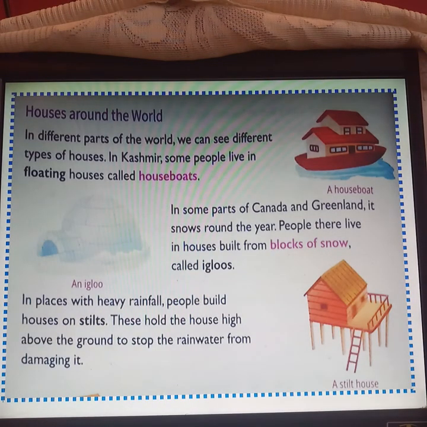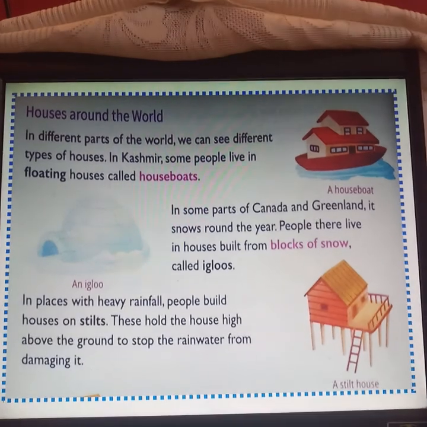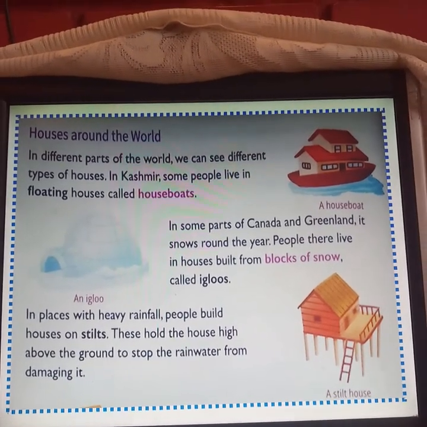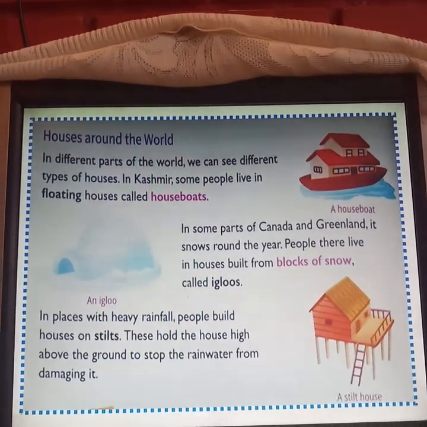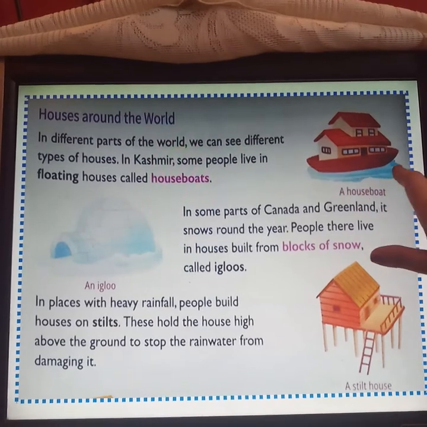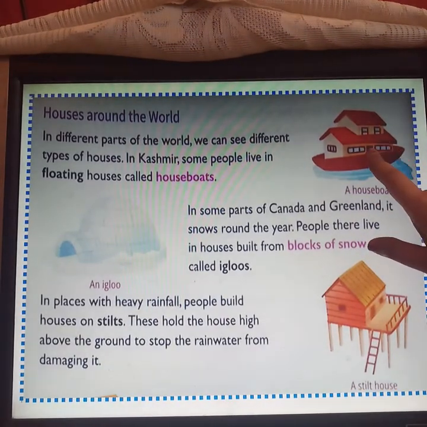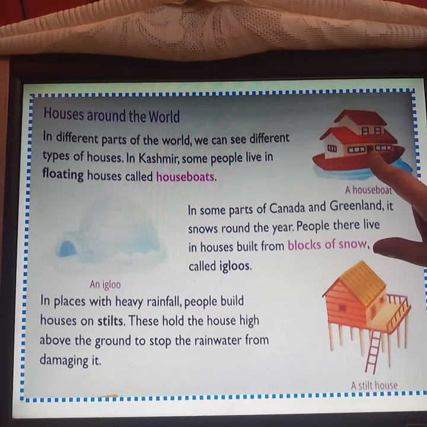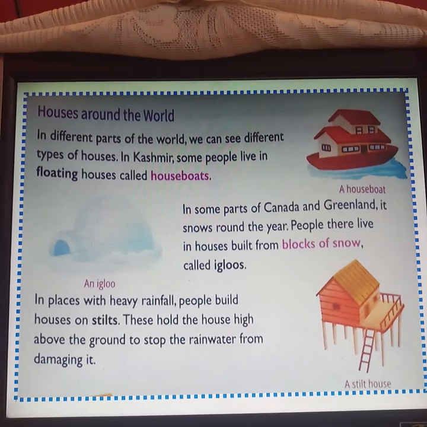Houses around the world. Now there are different kinds of houses around the world. In different parts of the world, we can see different types of houses. In Kashmir, some people live in floating houses called houseboats. So, in Kashmir, people live in houses that are floating on the water. That is called houseboats. Where is it found? It is found in Kashmir.